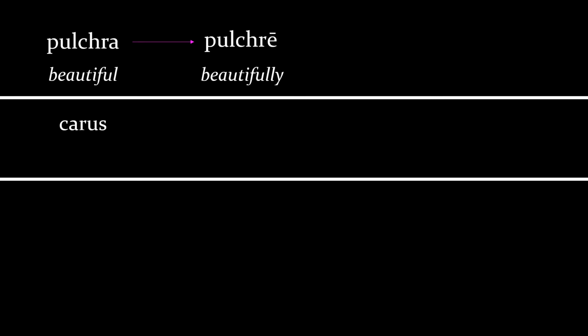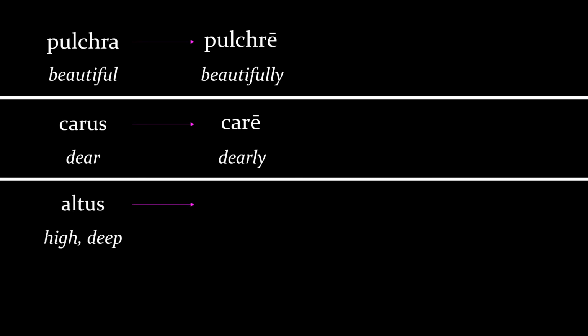I take carus, which is not one of our vocabulary words currently. It means dear. And I break off the ending and I get car. And I put the long E at the end and I get dearly, like I love her dearly, or I miss him dearly. And here's altus again, the example I just showed you on the previous slide. Break off the us and add the long E.